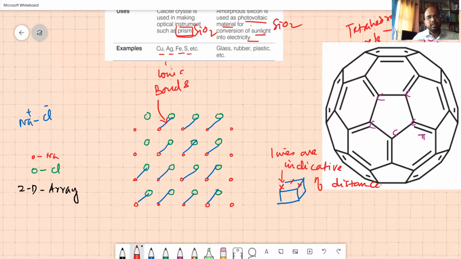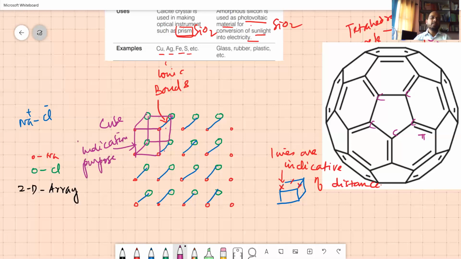Okay, so if I connect them, it becomes a cube. Only these lines are bonds. These lines are only for indication purposes. Suppose in the place of this you have cubes. You can see that the 2D is converted into 3D by means of this box.